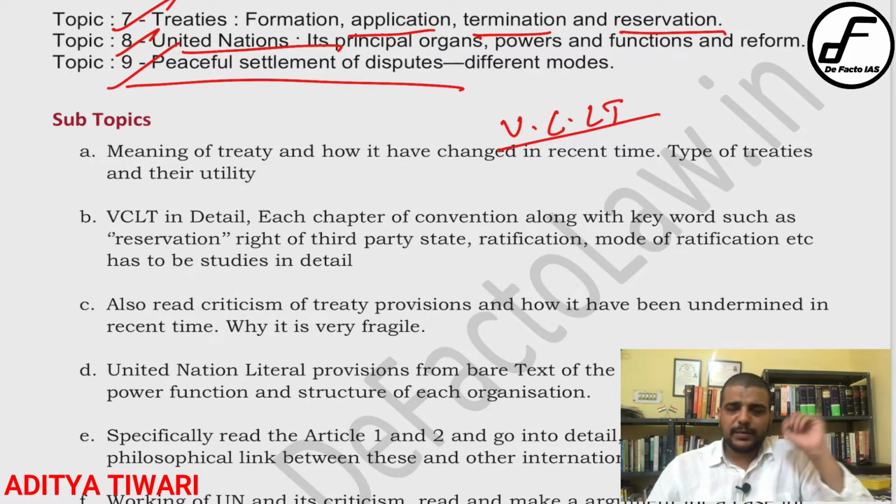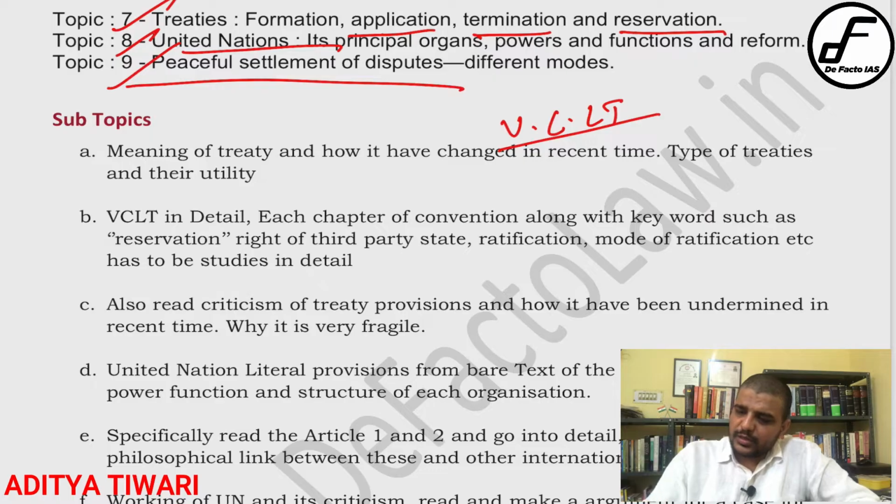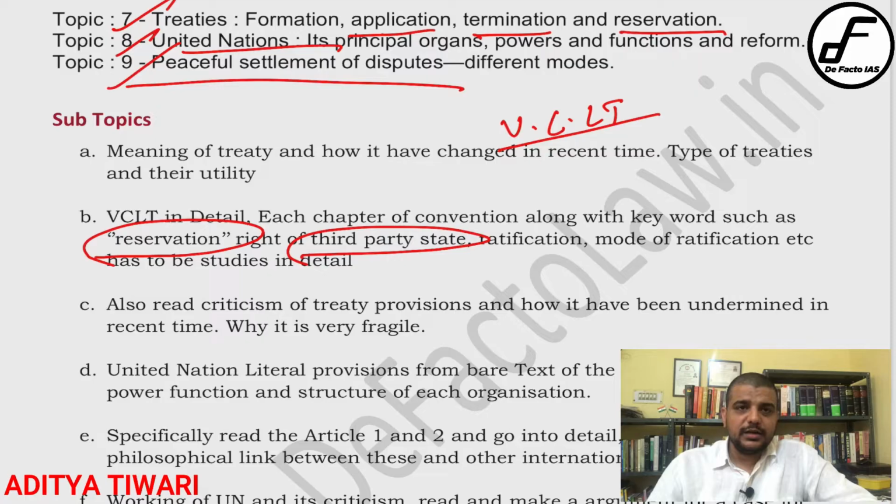The second important thing that you should keep in mind is that you should talk about the meaning of reservation, and treaty obligation with respect to third party states. There have been multiple questions on whether treaties bind third party states. The answer is yes, a treaty can bind a third party state. Then how does it bind? Do states need express consent to be bound by a particular treaty, or will a simple declaration between two parties do? So you should understand the rights and responsibilities of a third party in a treaty.